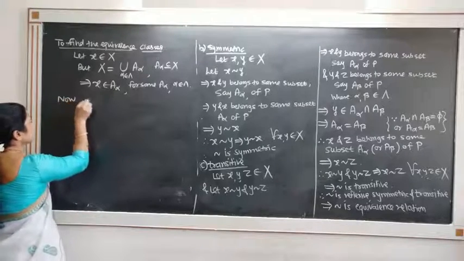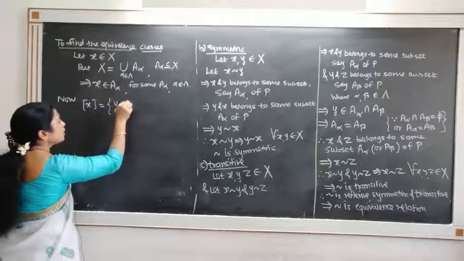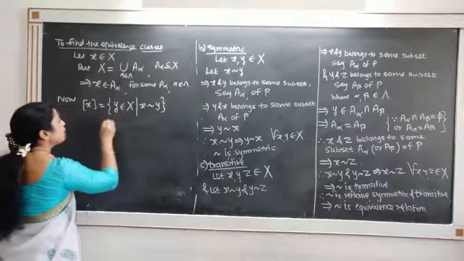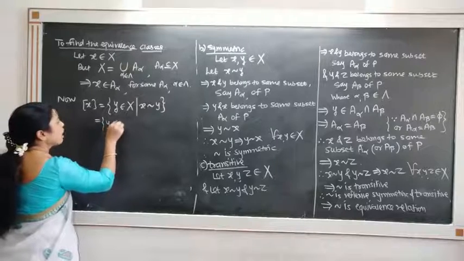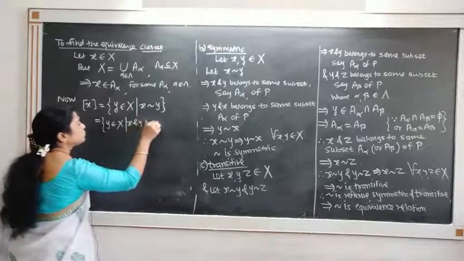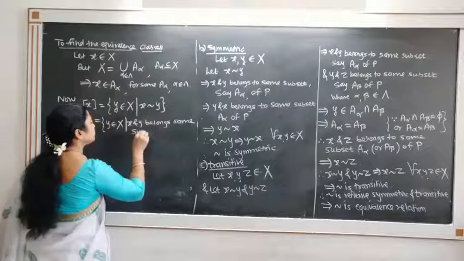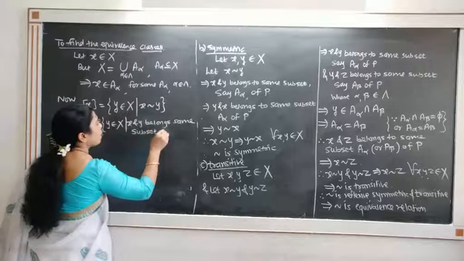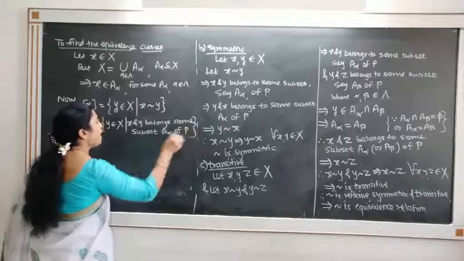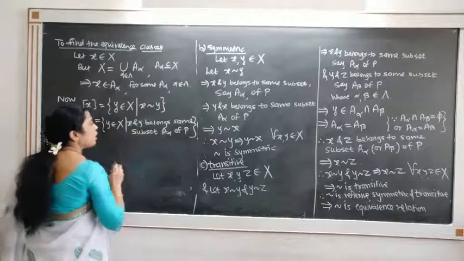Now what is the equivalence class? The equivalence class of x is nothing but the set of all y in X such that x is related to y. What is meant by x is related to y? y belonging to X such that x and y belong to the same subset of P, say A alpha, and as x belongs to A alpha, obviously y belongs to A alpha.